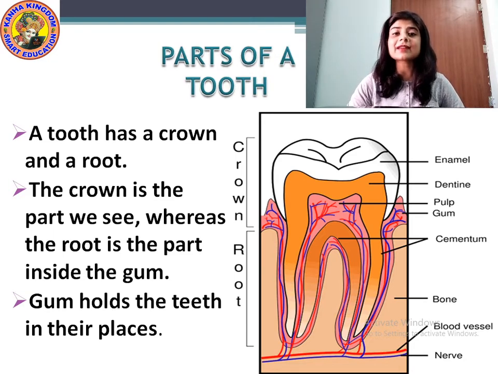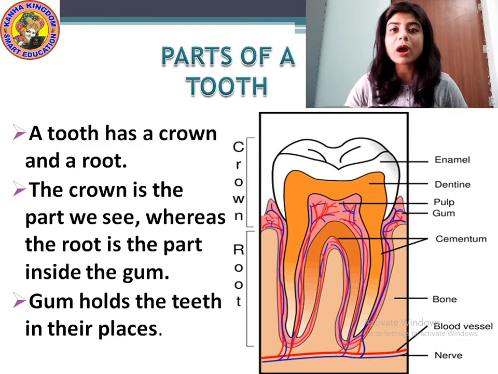Nerves are the part of the nervous system through which our body can receive and transmit messages from the brain. Understood?